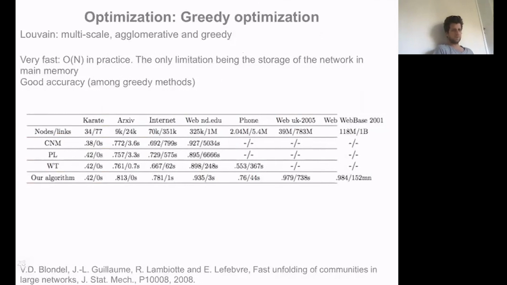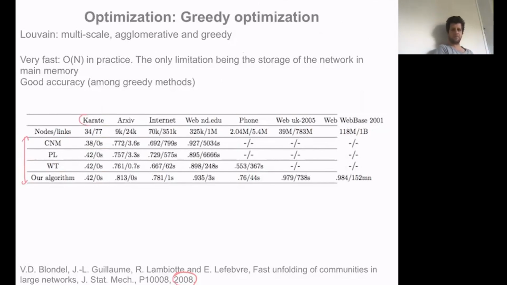Now, at the time when we presented that method, we had to try to convince the community that it was indeed a good solution. This is a table that comes from the original paper, which is more than 10 years old now, where we compared the result of our algorithm with what was at the time the state of the art. The validation that we did was to look at graphs of different types.